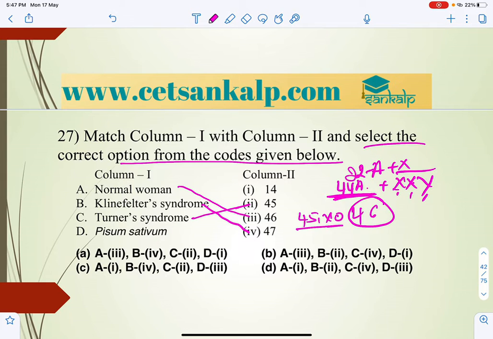And Pisum sativum has 14 chromosomes. So A3B4, A3B4, A3B2, A3A1 is not there. So the answer is the first one, A3B4C2D1.